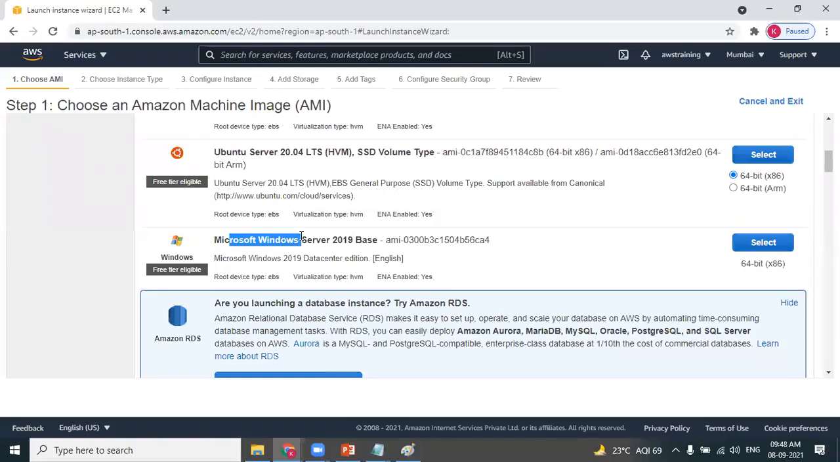Yes, so this is what I want. I want to create a Windows machine. So I'm selecting this operating system. Okay, Windows Server 2019, 64-bit operating system. Fine.